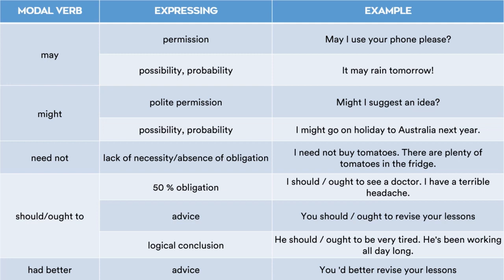I must see a doctor. This is 100% obligation. But I should see a doctor. This is 50% obligation. I can or I cannot. The choice is there. Ought to: advice. You should revise your lessons, or you ought to revise your lessons. This is advice for your own good.